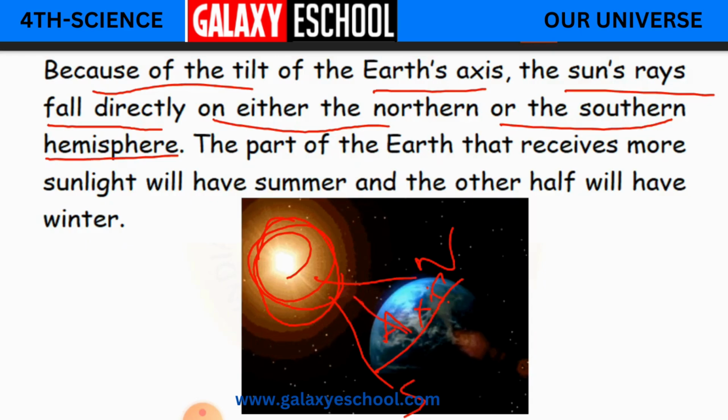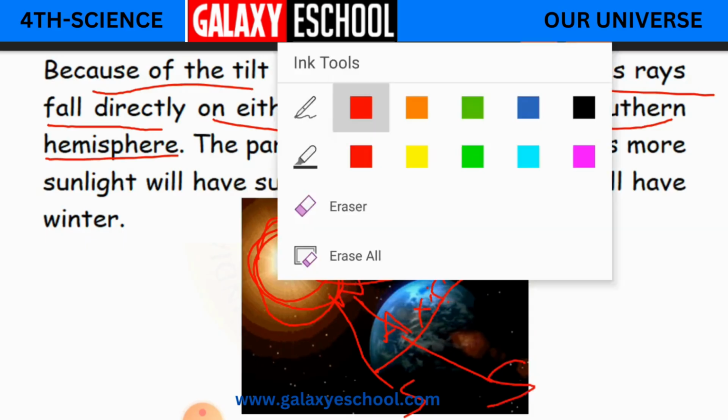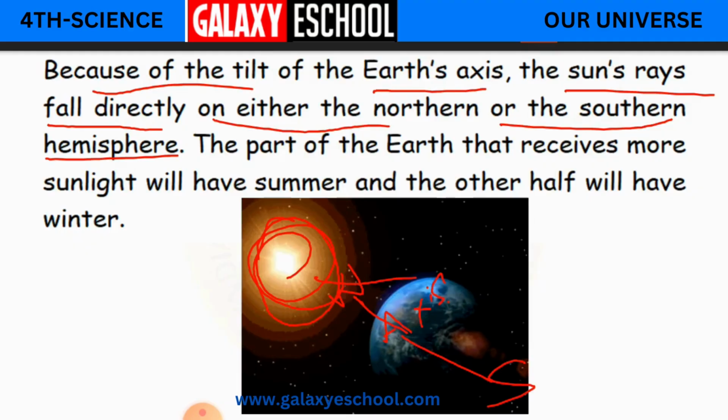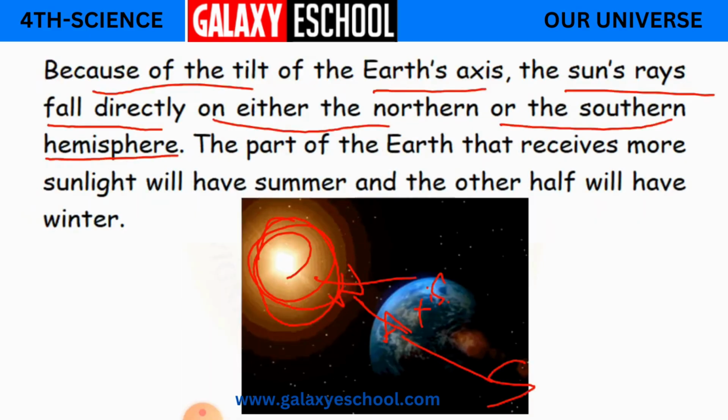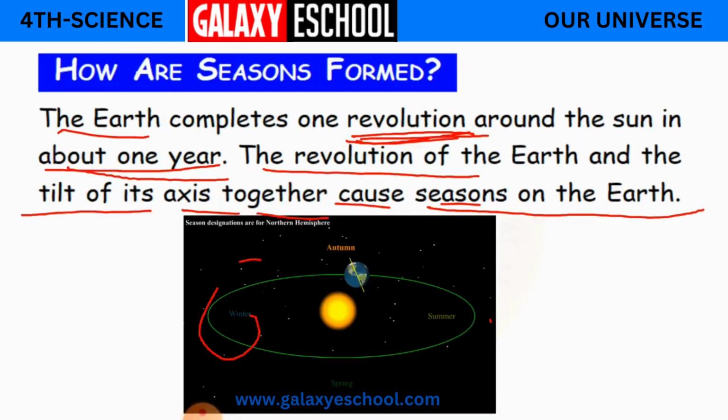So if this is north and this is south children, just a minute. Okay, so one part will be having the complete sunrise and the other part will be having the darker shade. So the part of the earth that receives more sunlight will be having summer.